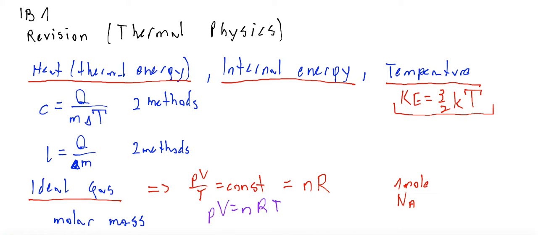A molecular model of an ideal gas says that molecules are very, very small compared with the distance between molecules, and that molecules move randomly. Molecules do not interact except in collisions. Collisions are perfectly elastic, so no time is spent in the collisions. So what does it mean? It means that the internal energy of an ideal gas is related only with temperature, so only with the average kinetic energy of the particles, because an ideal gas has no potential energy because molecules do not interact except in collisions.